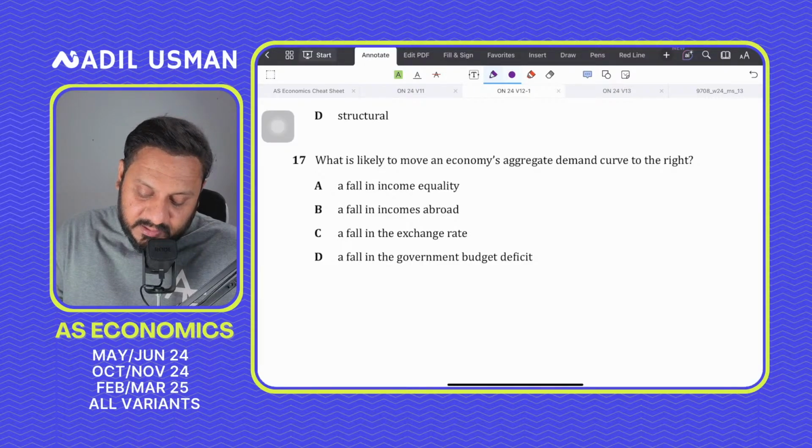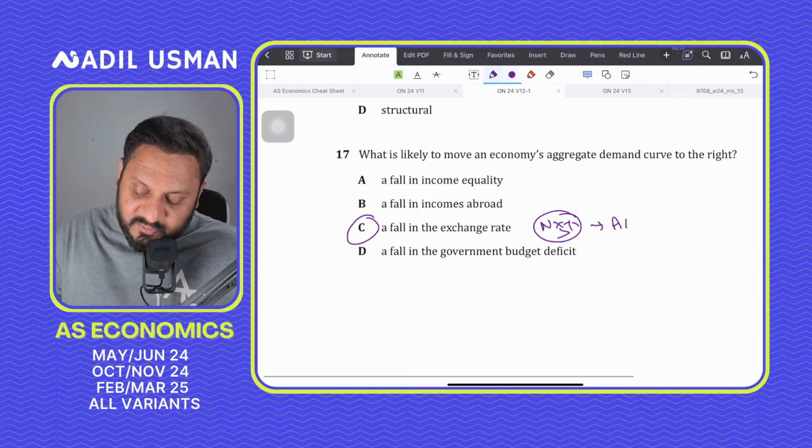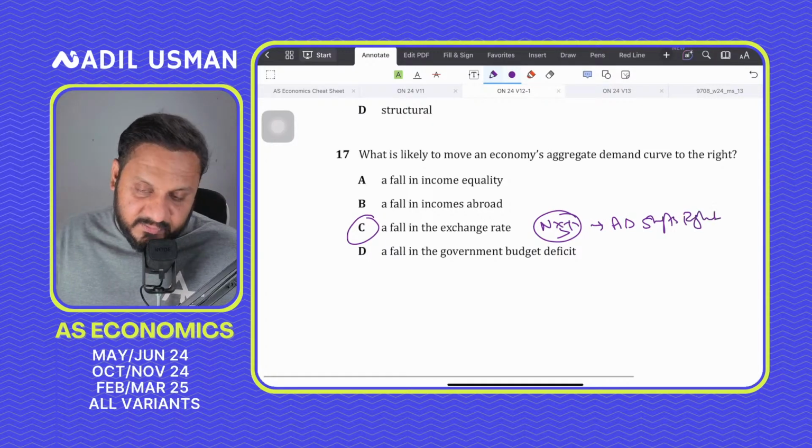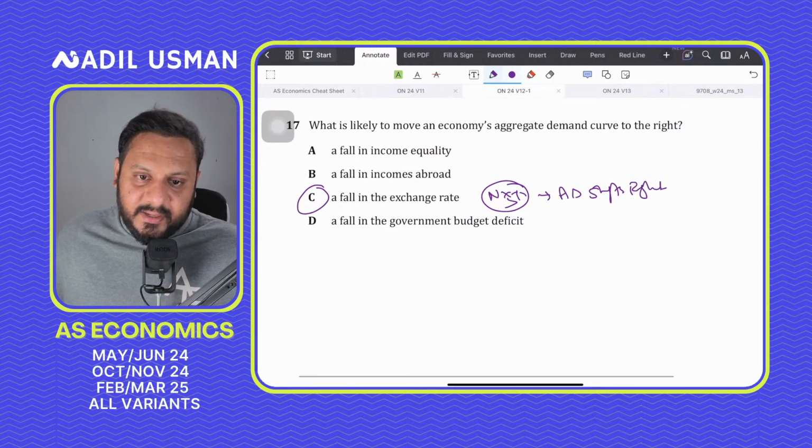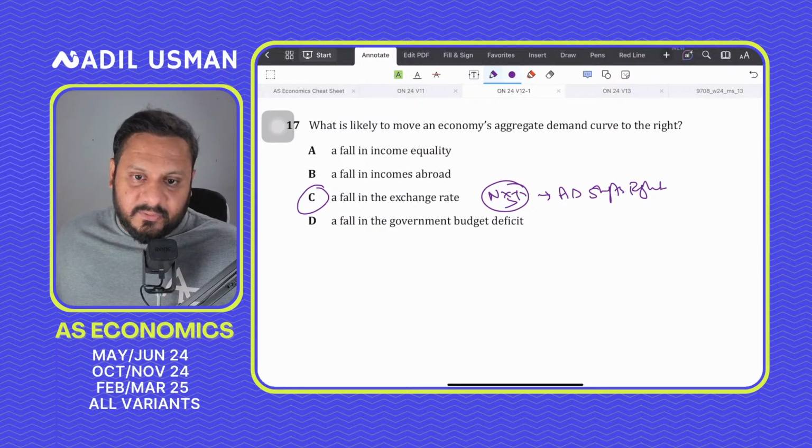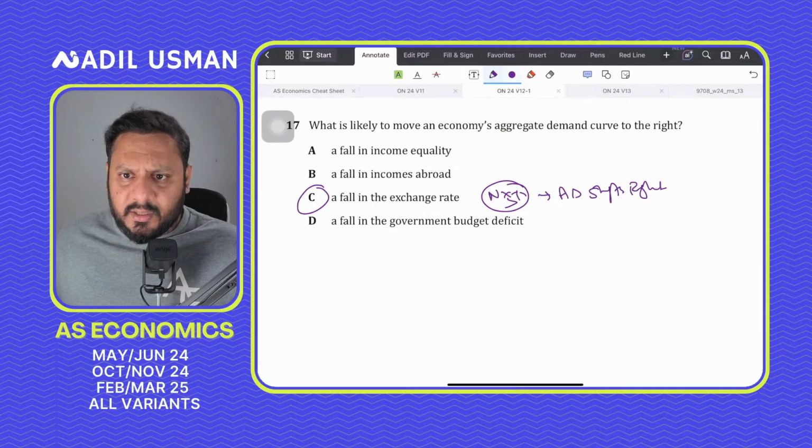It improves net exports, which is a component of AD. So AD shifts to the right. So 17 is C for Charlie. A lower exchange rate makes your exports cheaper and your imports expensive, which increases your net exports, causing the AD to shift outwards to the right. So ये होगा आपका answer. Got it?